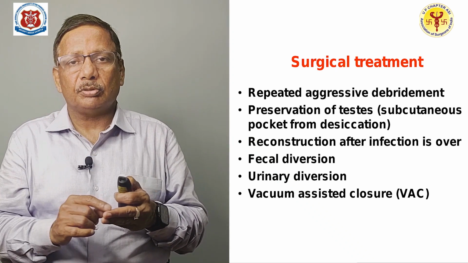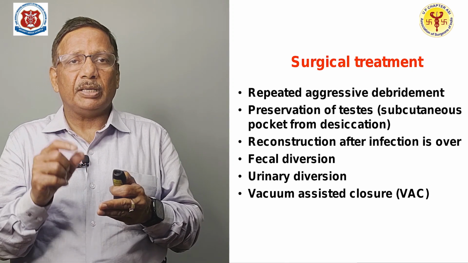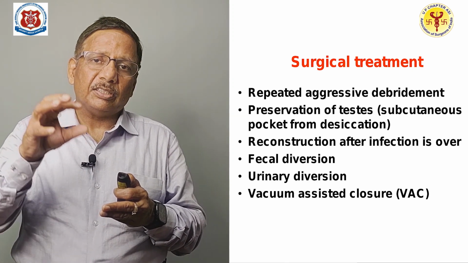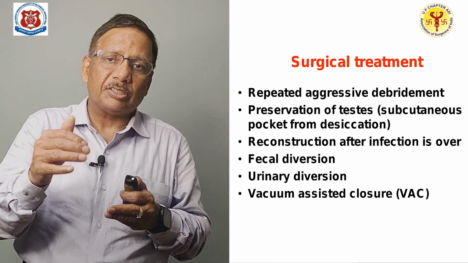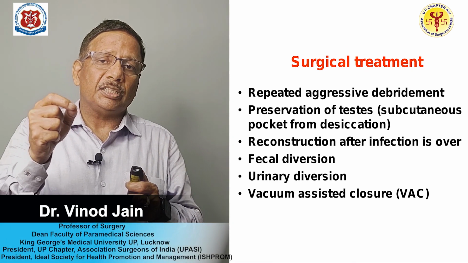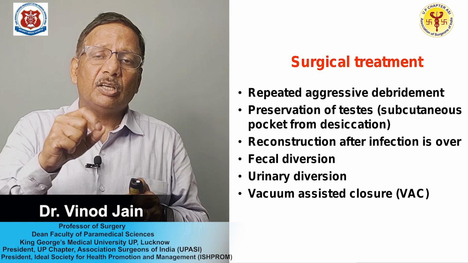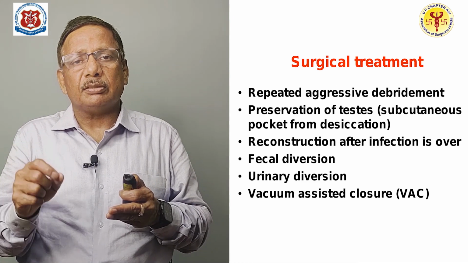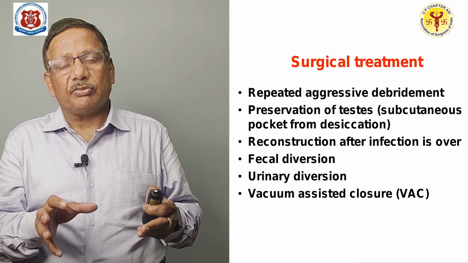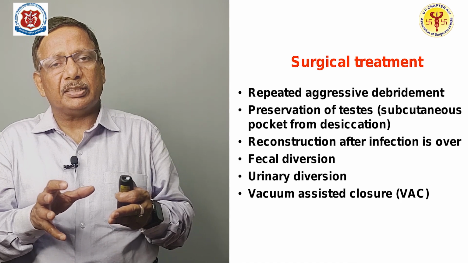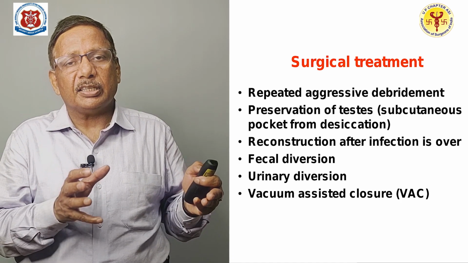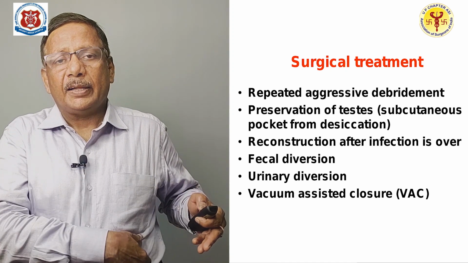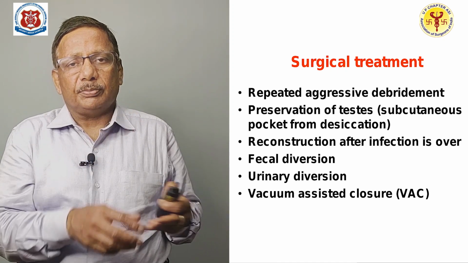That is very important for you to understand. We have to preserve the testes in the male patient, and whenever there is an infection in this area, urinary contamination or fecal contamination will be there. So, you need to put a urinary catheter, as you have seen in the previous picture, to divert the urine. And in some patients, especially in females, when there is a fulminant Fournier's gangrene, you need to even do fecal diversion through colostomy.